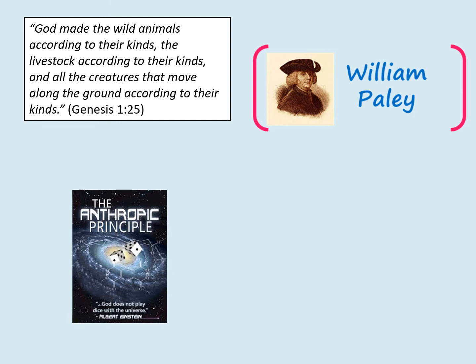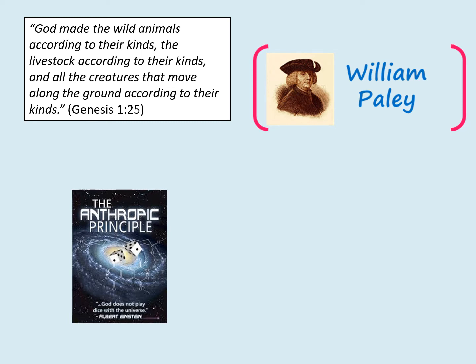Why does it say that? Because it says that God made animals according to their kinds. In other words, God made animals in the form that they now exist. So if he made the wild animals according to their kinds, that would mean he made lions as lions and tigers as tigers and so on and so on. Which is against evolution, because evolution says that animals evolved from different kinds of animals before them. So this quote goes against evolution and therefore goes against the idea that everything in the world evolved into the way it is today, and therefore could be used by some Christians to support the idea that human beings were designed by God.